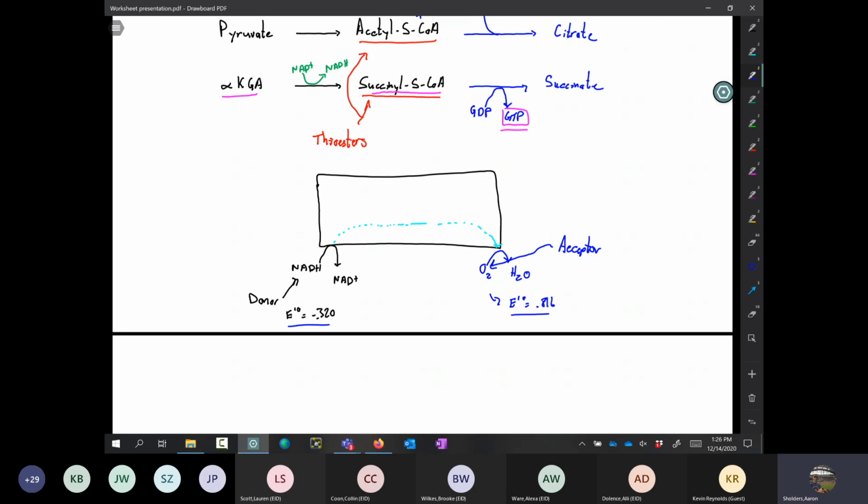issue that we're looking at here, and that is we're taking energy in one place and storing it in another place. So these redox reactions are exergonic throughout. Hopefully that helps you out.